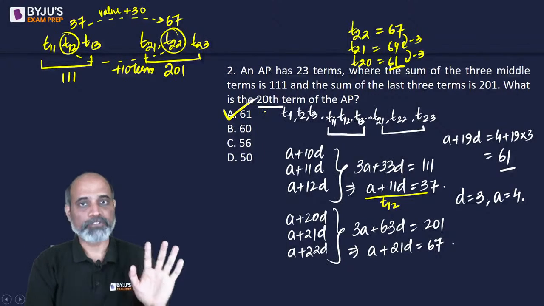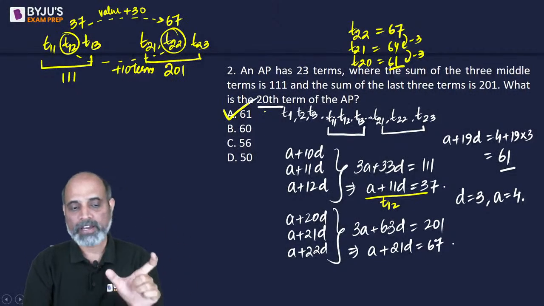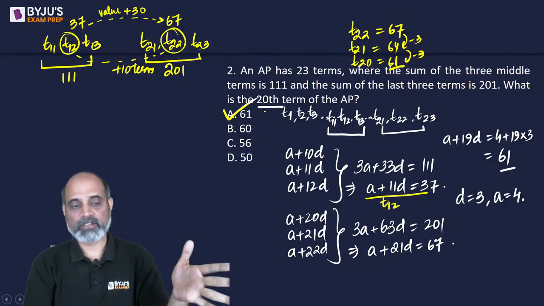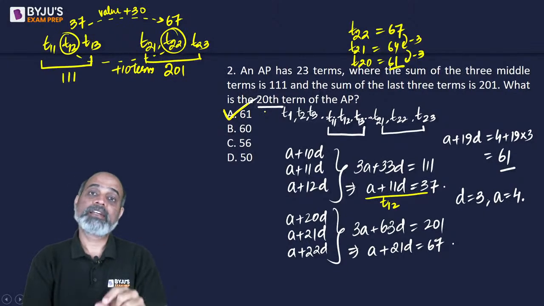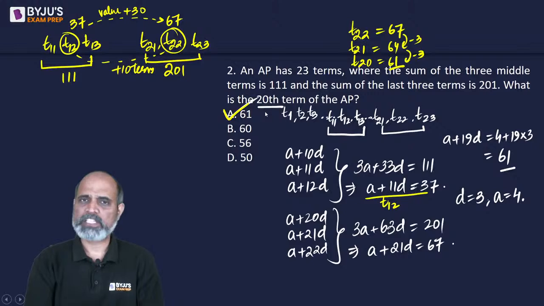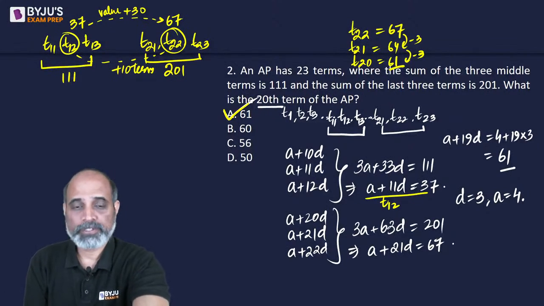So you can see I did not use any equation. I did not use any variable. All I did was I understood that when you have terms given in an AP which are continuous in nature, or if they are in an AP, then the average will always give you the middle term, right? Specifically when you have odd number of terms given. So it makes the calculations easy.